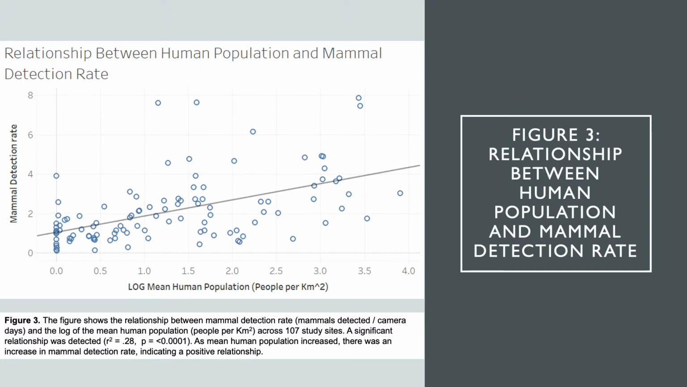In figure 3, we look at the relationship between human population and mammal detection rate. Unlike figure 2 with no correlation, as you can see from the trend line here, there is a positive correlation between the mammal detection rate and the human population. So as there are more humans in an area, you would also see more mammals within that area.